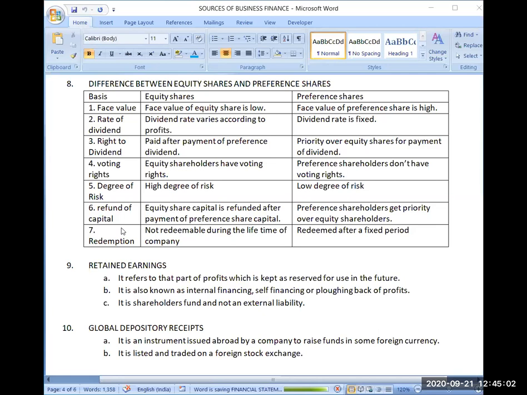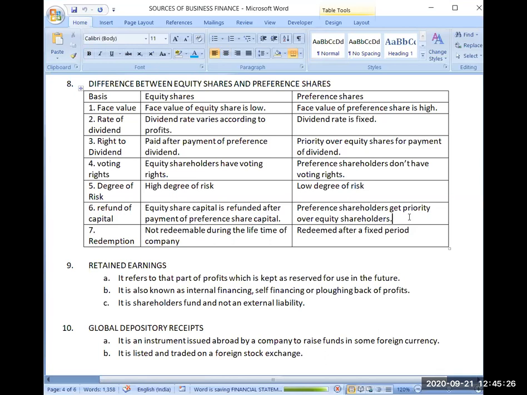Now, out of that fund, first you have to pay back preference shares. Preference shareholders get priority over equity shareholders. Suppose I have to pay back preference share capital rupees 80 and equity share capital rupees 100.